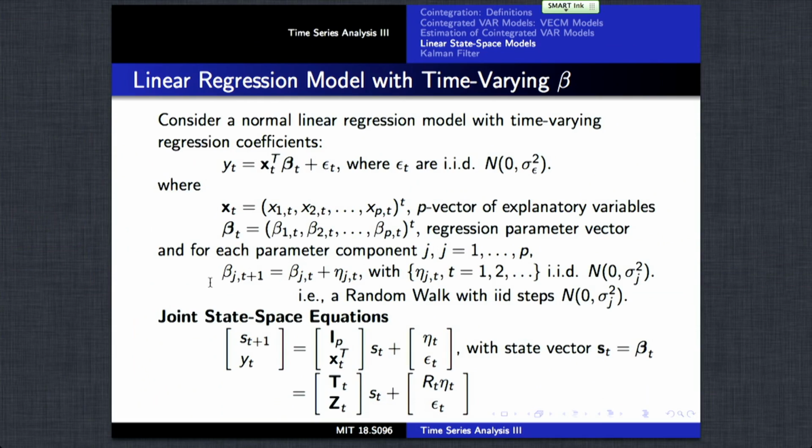So now let's consider a second case of linear regression models where we have a time-varying beta. In a way, the case we just looked at is a simple case of that. But let's look at a more general case where we have p independent variables, which could be time-varying. So we have a regression model almost as we've considered it previously. Yt is equal to xt transpose beta t plus epsilon t. The difference now is our regression coefficients beta are allowed to change over time.